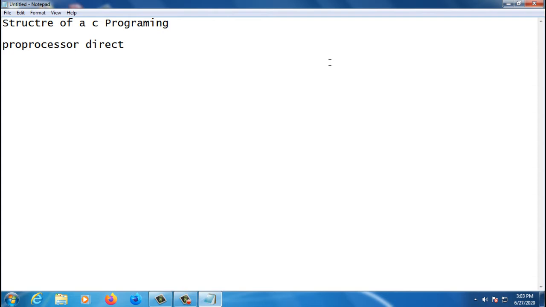Guys, now in a C program we are using the main function, we are using the printf function, we are using the scanf function, and some other functions. But how will the compiler know that all those functions are available in the C program? So how will the compiler know it? The preprocessor directives already have some inbuilt programs.